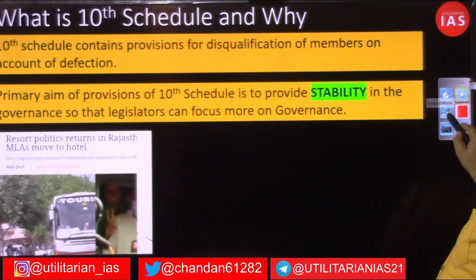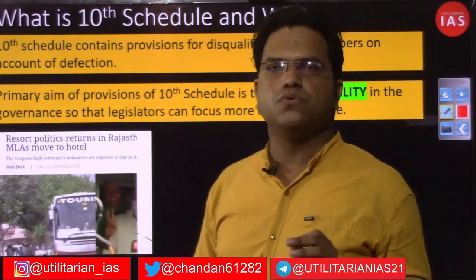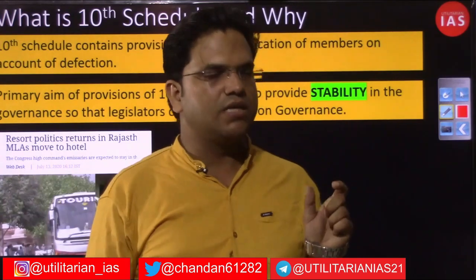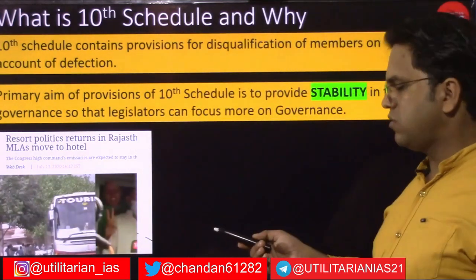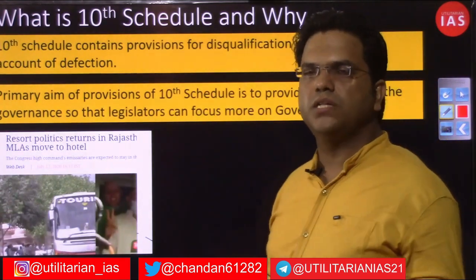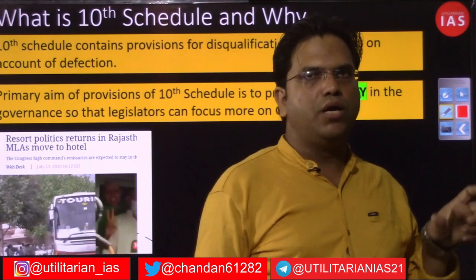Now the next question is why the 10th schedule was added to the Indian Constitution. To understand that, you will have to go back over the last year and look at the political drama that has happened in the Indian political landscape.